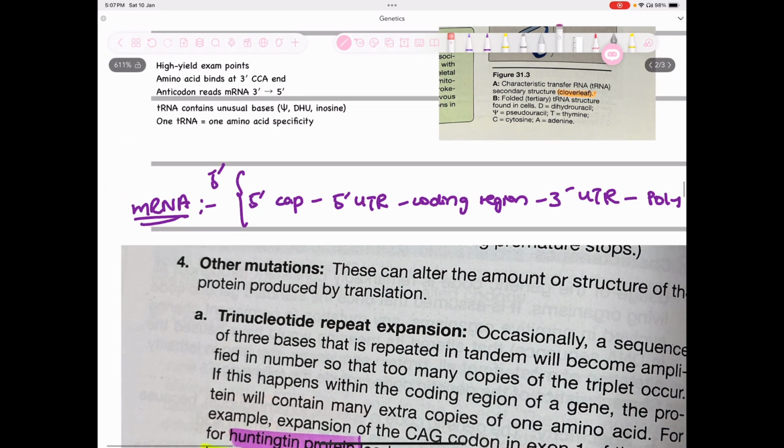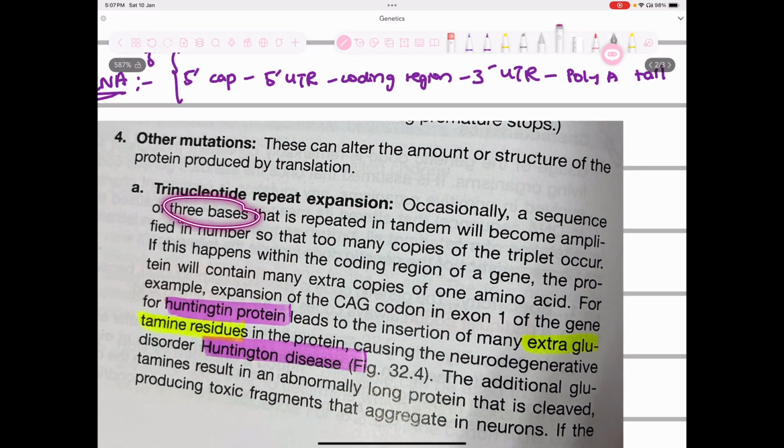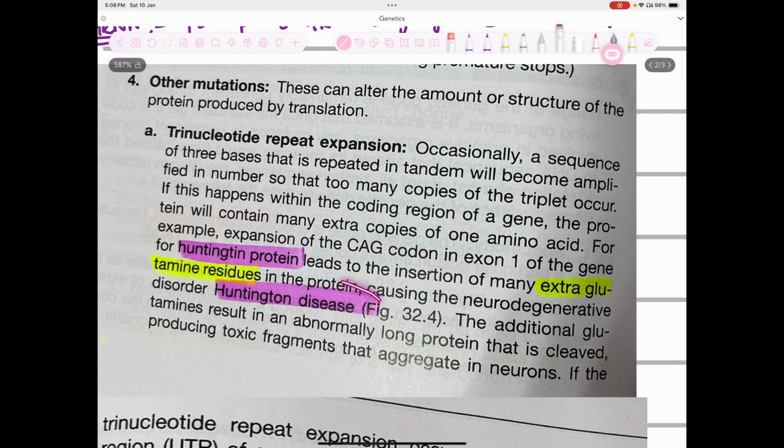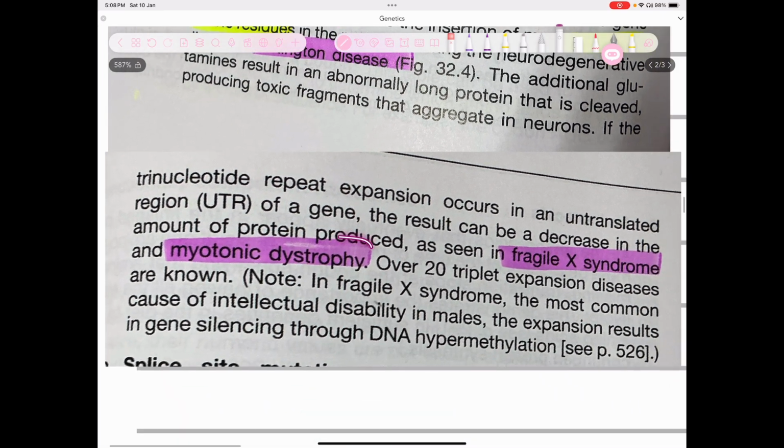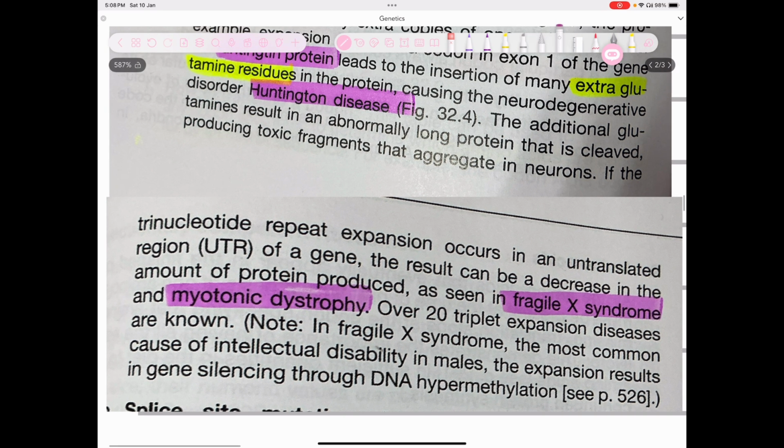So normally, codons are basically made up of three nucleotide bases, right? So normally they will be repeating, which is fine. But if they start repeating numerous number of times, especially in the coding region, then there will be a lot of certain proteins that will be produced, and this can be very problematic because it can result in various diseases, including Huntington disease. Then there's myotonic dystrophy. There's Fragile X syndrome. Huntington disease takes place when there's additional number of those proteins. But if there is decreased number of those amino acids, then there'll be myotonic dystrophy and Fragile X syndrome.